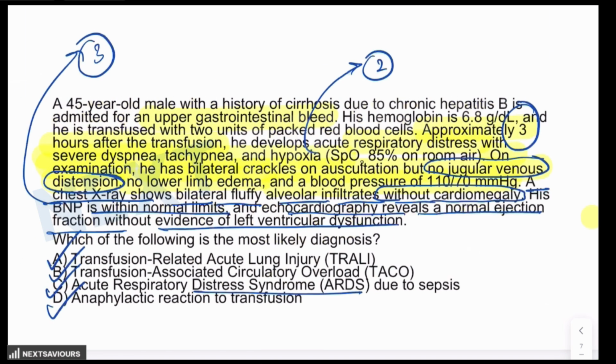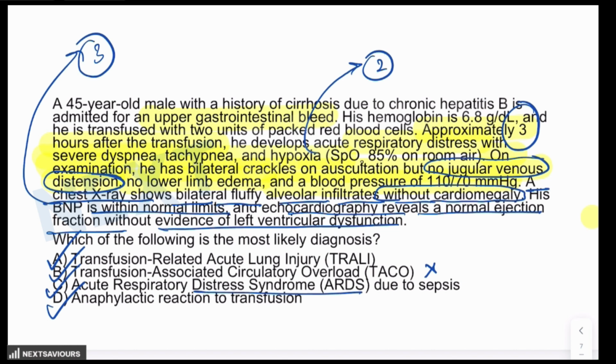So what is presented to you in this question is the timing, that is 3 hours post transfusion, absence of cardiogenic signs, bilateral pulmonary infiltrates, and normal BNP, which strongly favor TRALI. TACO is ruled out due to the absence of fluid overload signs. That means there is no JVP elevation, no peripheral edema, and normal BNP.